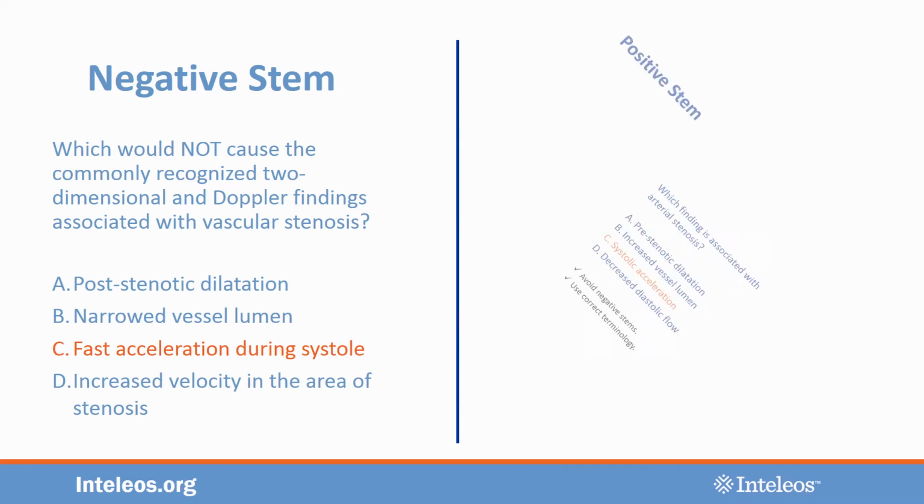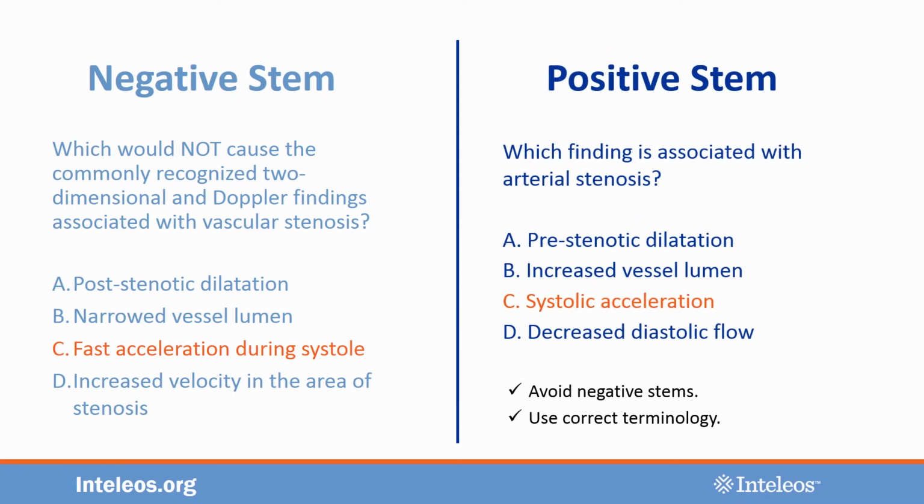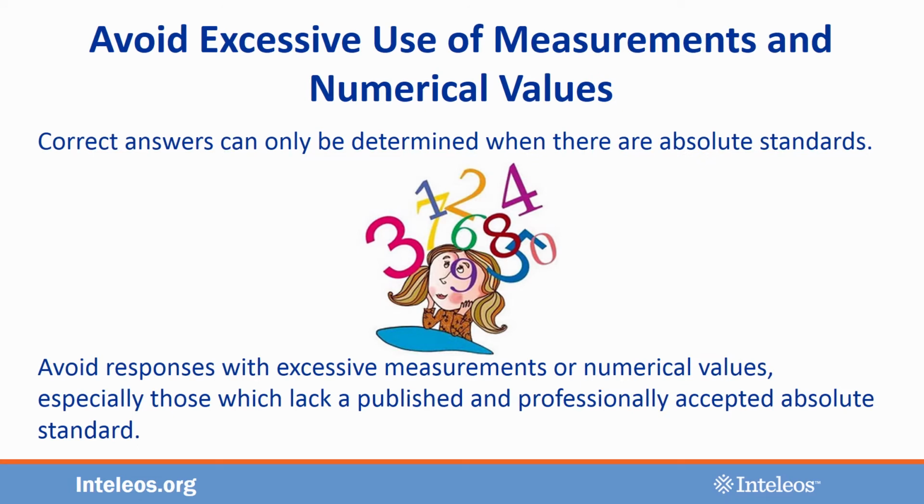To improve this item, reword the stem to avoid the negative. And be sure you're using correct terminology, so systolic acceleration instead of fast acceleration during systole. This slide says avoid excessive use of measurements and numerical values, but it might be more correct to say, be careful how you use numbers and be sure you're only asking about a professionally accepted absolute standard. Otherwise, it can be problematic.